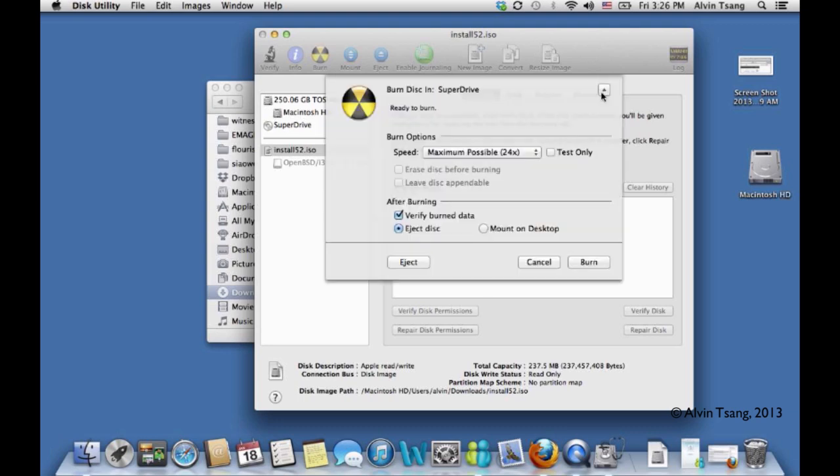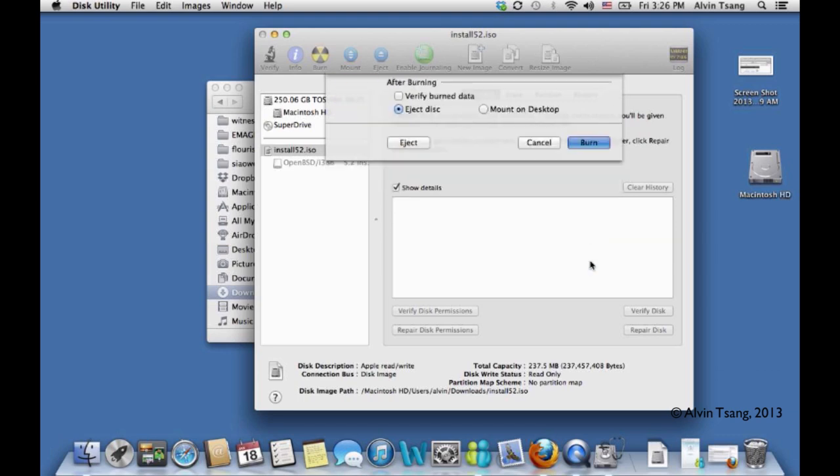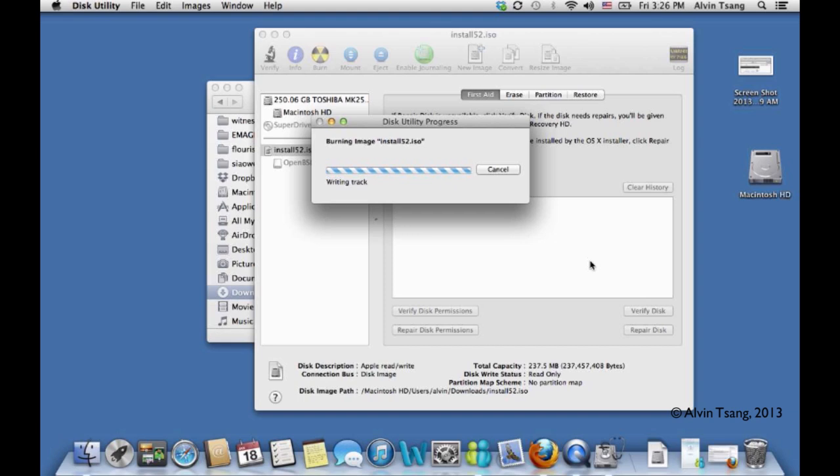I'm going to turn the speed down to 8. Here it says burning image, install52.iso, and that's what you want. You want to burn the image. You don't want to actually burn the file.